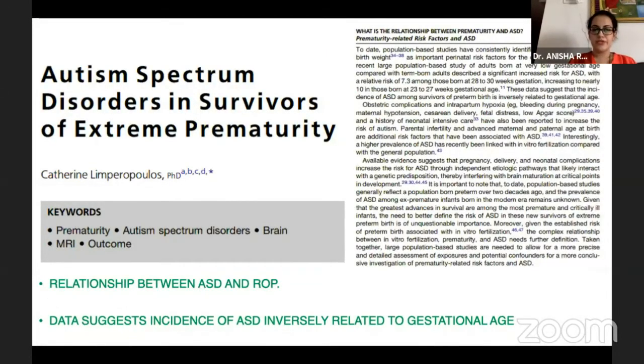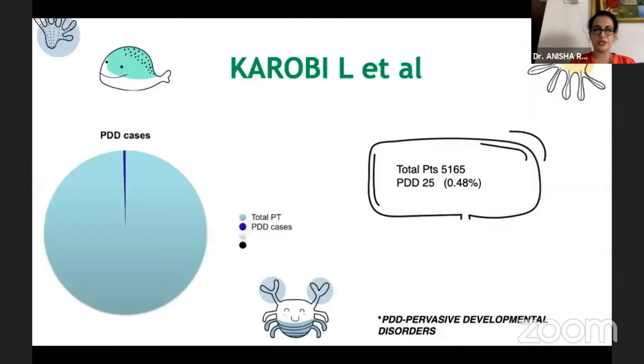There have been quite a few studies which have described a relation between autism spectrum disorders and survivors of extreme prematurity. Hence in children with ROP, post-ROP evaluation or post-ROP treatment, they have to have a long-term follow-up to rule out all these spectrum of disorders that can be associated.